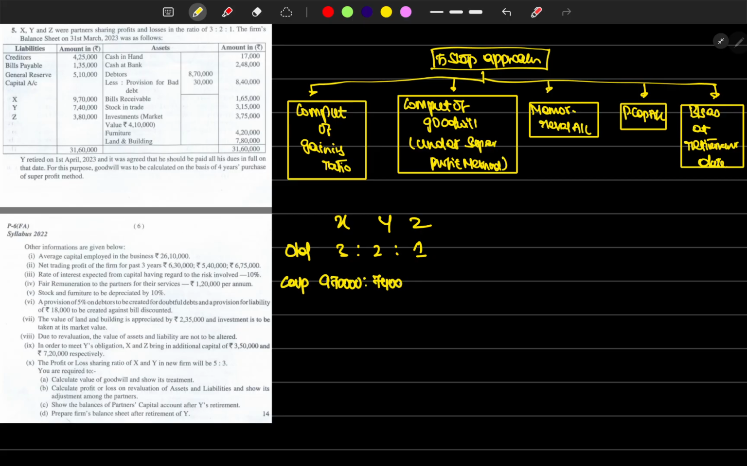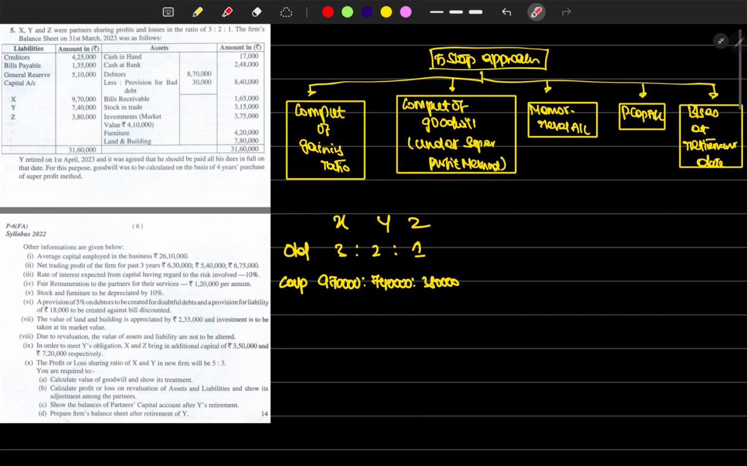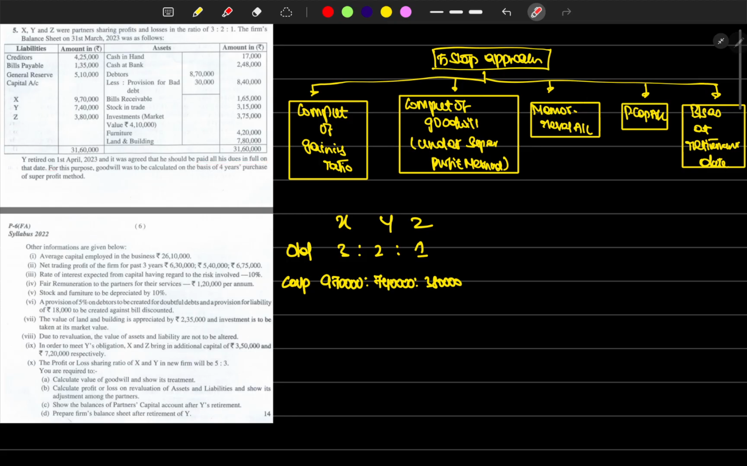3,80,000. Then the new PSR also would have been given here. So let's see when it comes. And the balance sheet details are given. So Y retired on 1st April 2023, and it was agreed that he should pay all his dues in full. Whatever we as a partnership firm are liable to Y, that entire balance has been paid on that retirement date itself.